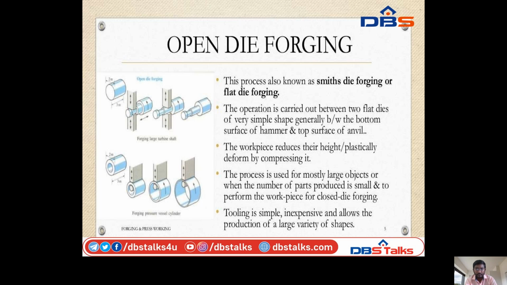The workpiece reduces its height and is plastically deformed by compressing it. The process is used mostly for large objects or when the number of parts produced is small, and to preform the workpiece for closed die forging. Tooling is simple, inexpensive and allows the production of large varieties of shapes.